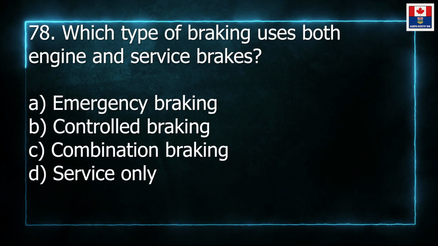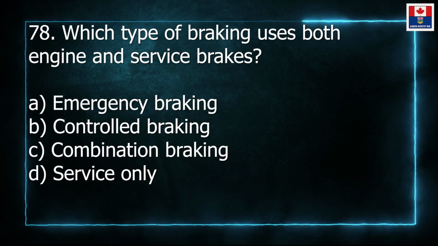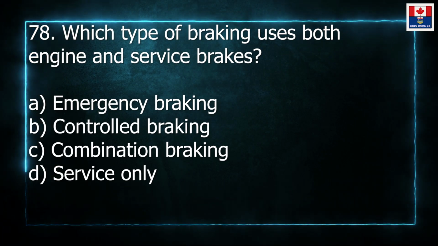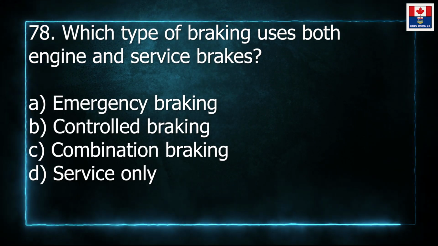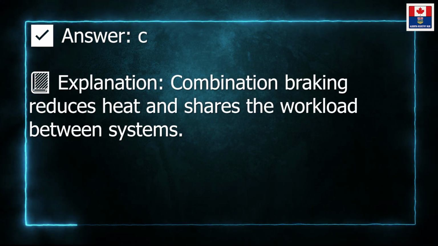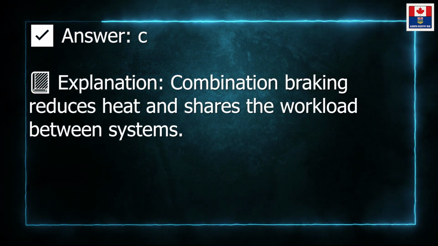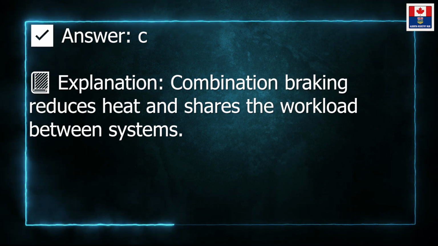78. Which type of braking uses both engine and service brakes? A. Emergency braking. B. Controlled braking. C. Combination braking. D. Service only. Answer: C. Explanation: Combination braking reduces heat and shares the workload between systems.